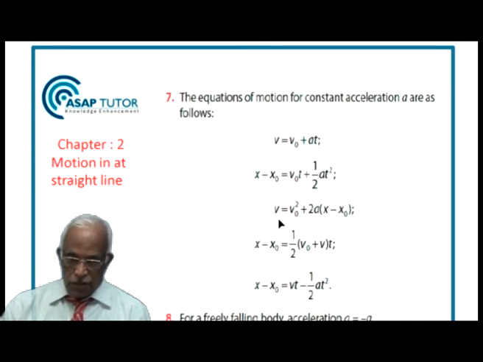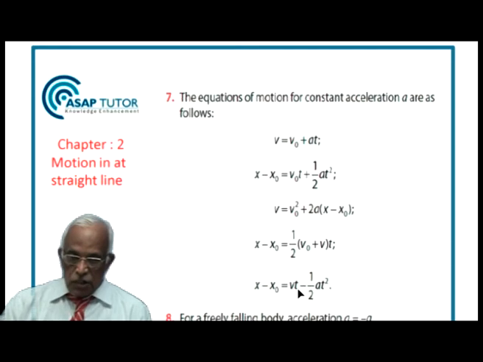a is the acceleration. Then the next equation is v square. Actually square is not written here, by mistake it slipped. v square equal to v naught square plus 2a times x minus x naught. That is the definition here. Then you have x minus x naught equal to half v naught plus v into t. That is simply the displacement over a time t when the velocity changes from v naught to v.